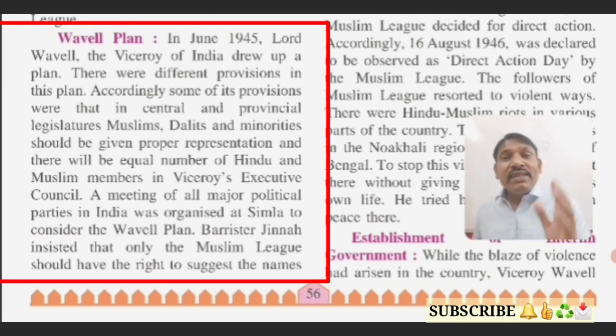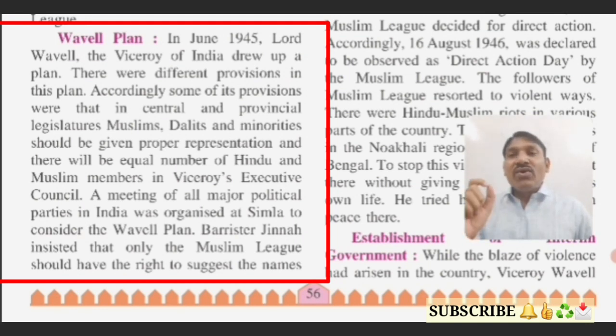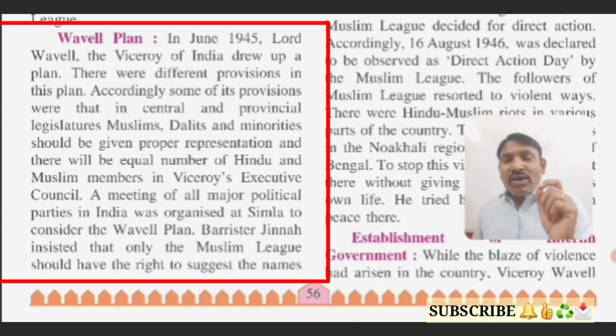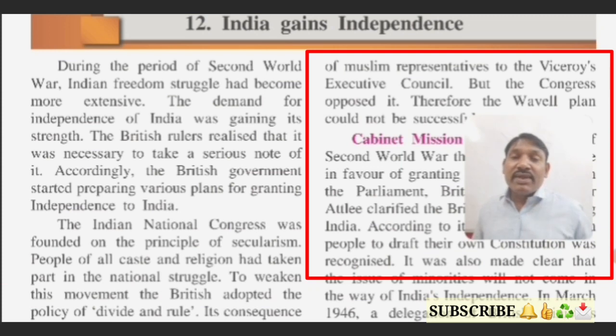Why did it fail? Let's try to understand the reason behind the failure of the Wavell plan. Student, the meeting was called at Simla. All the important leaders attended that meeting, and one of the important problems was created by Barrister Jinnah, who insisted that only the Muslim League should have the right to suggest the names of Muslim representatives to the Viceroy's Executive Council.